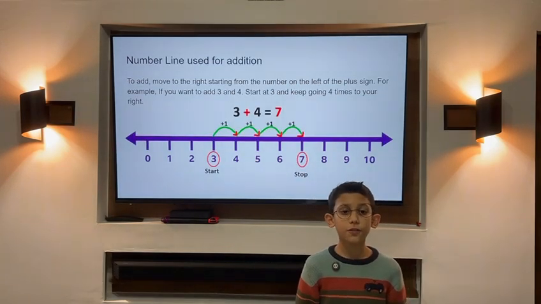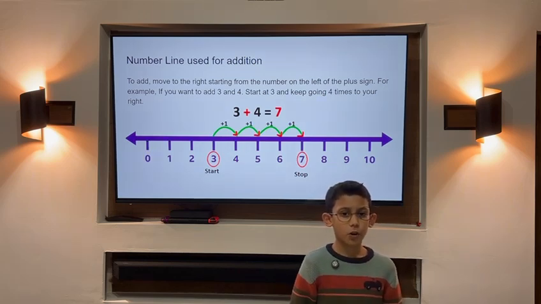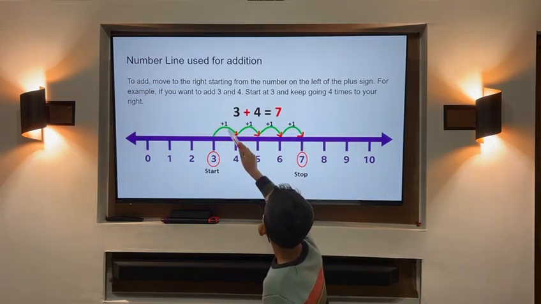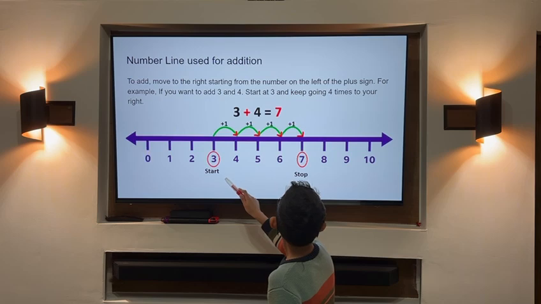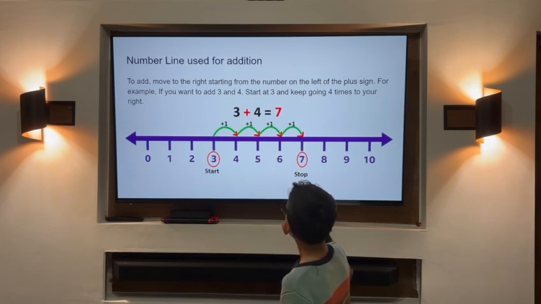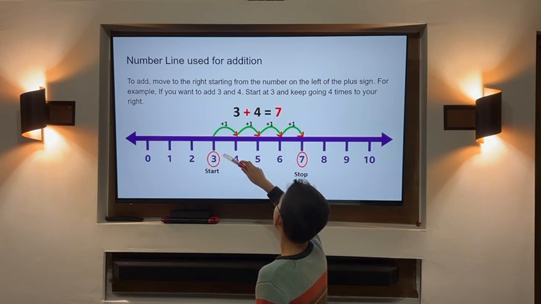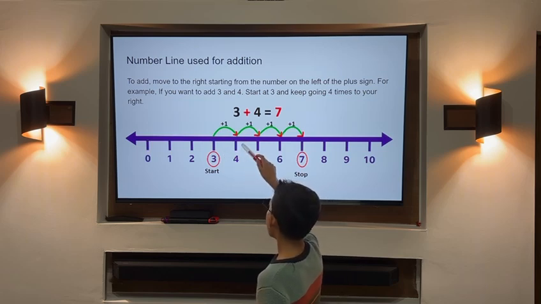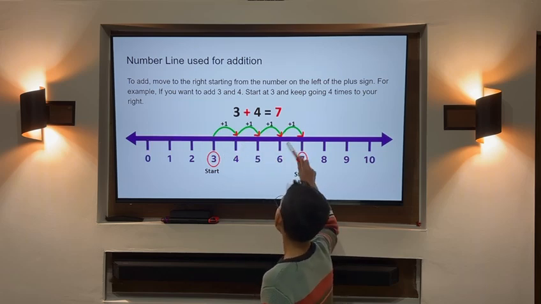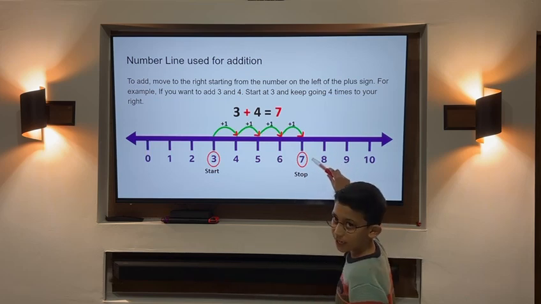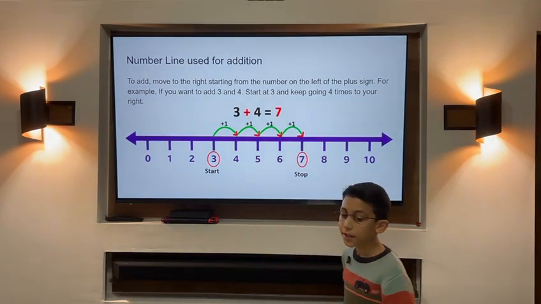Number line, used for addition. To add, move to the right, starting from the number on the left of the plus sign. For example, if you want to add 3 and 4, start at 3 and keep going 4 times to your right. So let's, like I said, move 4 times forward. 1, 2, 3, 4. Where do we stop at? We stopped at 7. What's the answer? The answer is 7 because we stopped at 7.